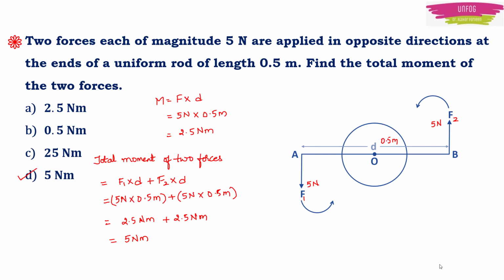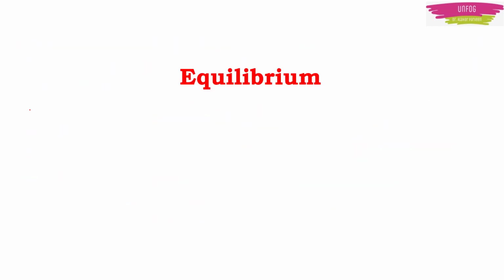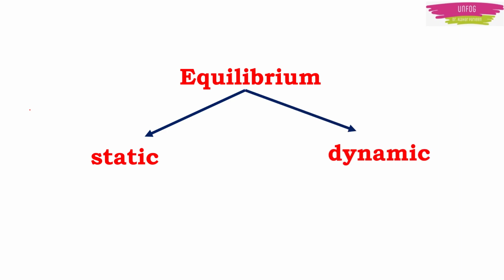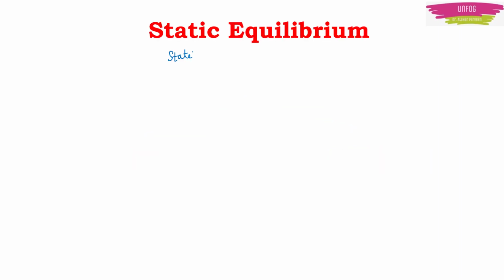Let's now see what the term equilibrium means. If something is balanced in a proper way, then you say that it is in equilibrium. In equilibrium, all forces acting on the system are balanced. There are two types of equilibrium. One is static equilibrium and the other one is dynamic equilibrium. In static equilibrium, a body is in a state of rest under the influence of several forces.